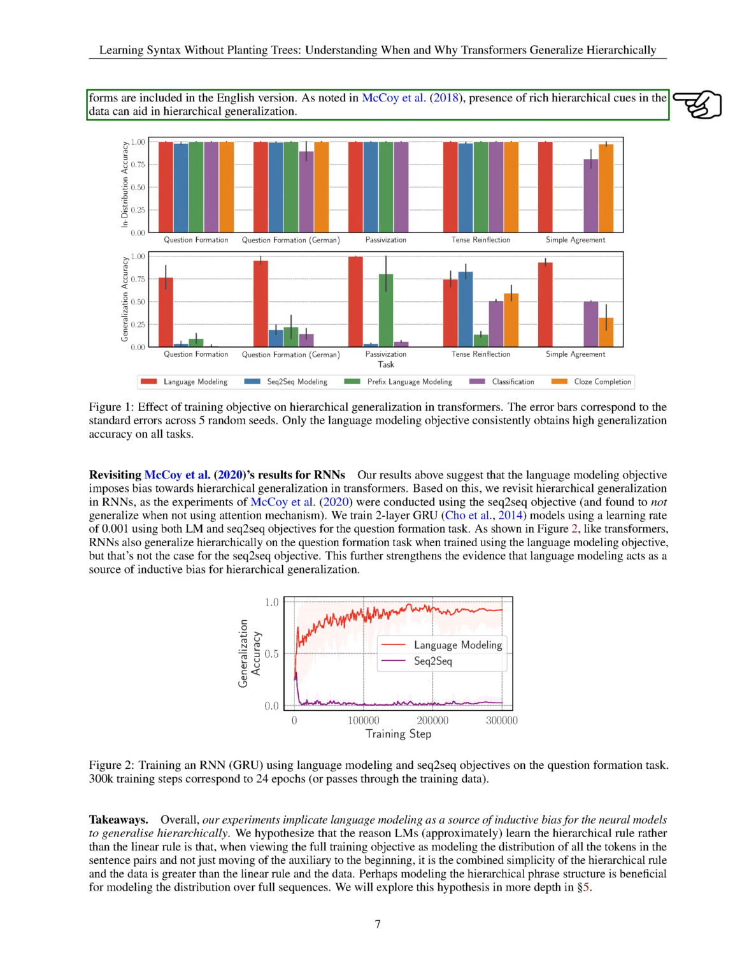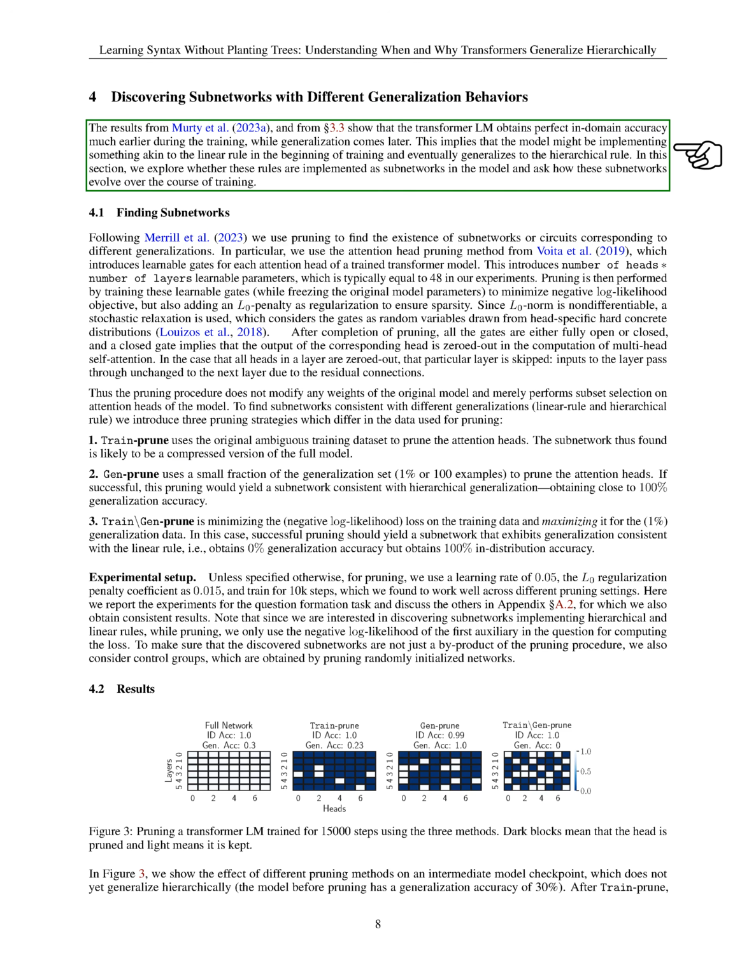Our findings suggest that the language modeling objective biases neural models towards hierarchical generalization. We further confirmed this by training RNN models on the question formation task, showing that RNNs also generalize hierarchically when trained with the language modeling objective. Overall, our experiments indicate that language modeling serves as an inductive bias for neural models to generalize hierarchically.